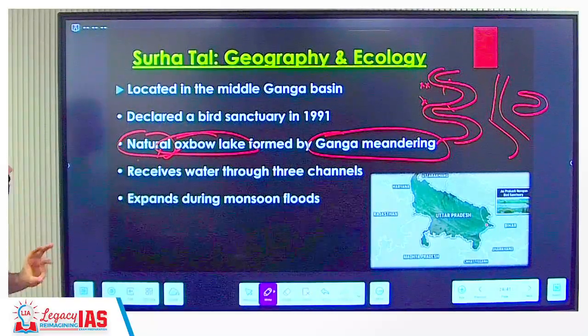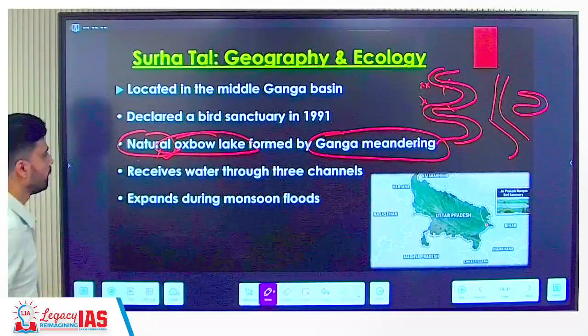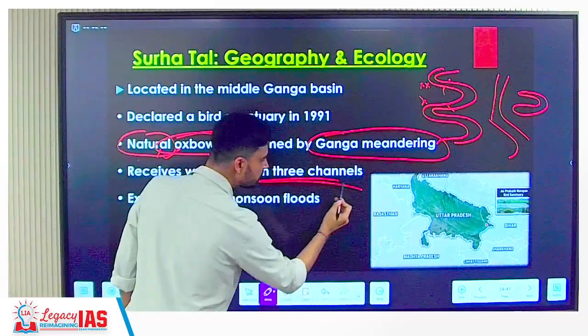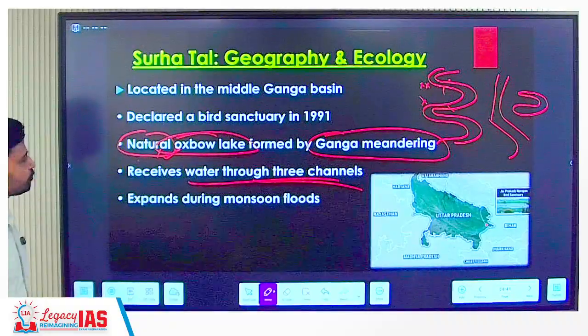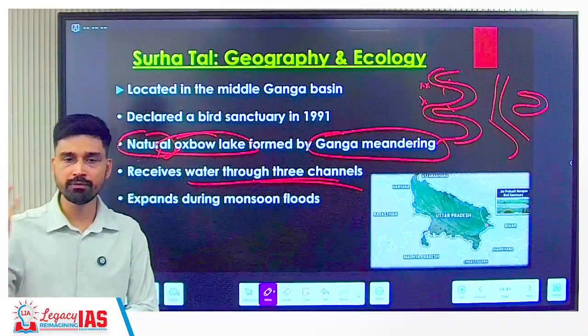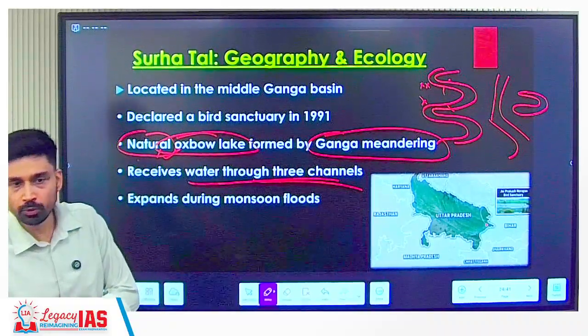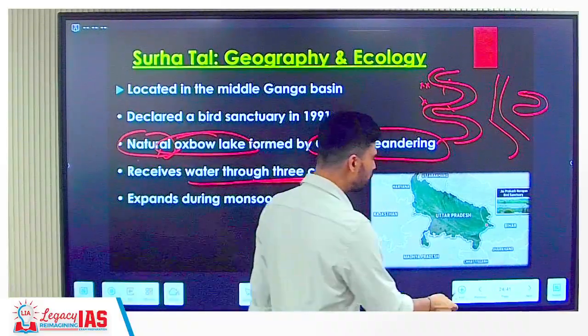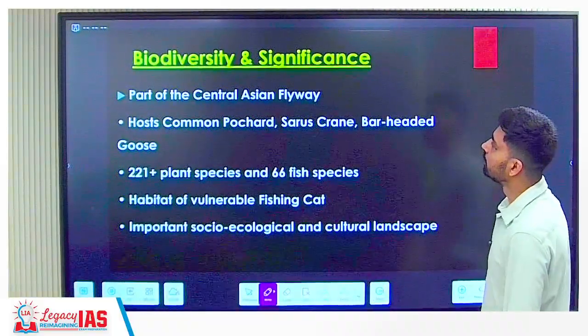So that's how we have to take these kinds of facts from the slides or the content that you have. Receives water through how many channels? 3 channels, right? Expands during monsoon flood, that is obvious, because when heavy rainfall occurs, what would happen to any lake's size, its area? It will undergo expansion. So a greater number of birds you will also see coming here.